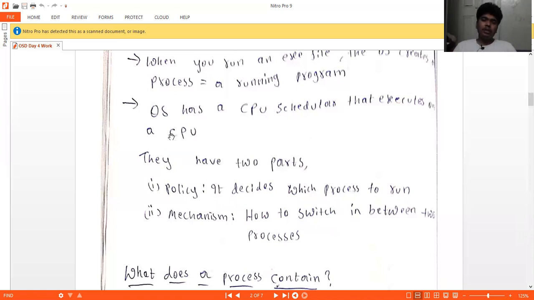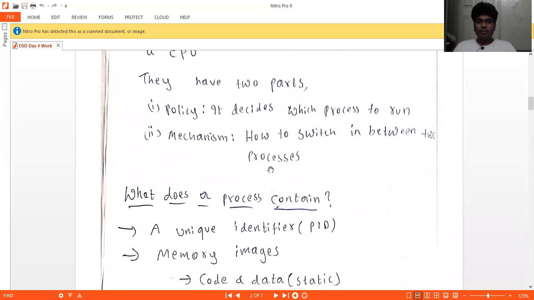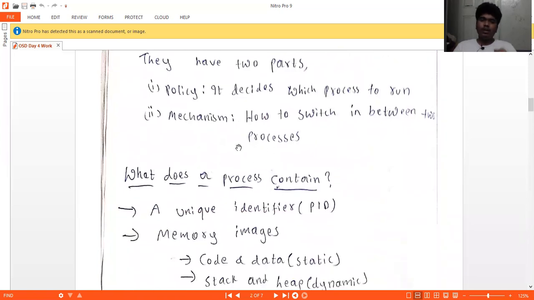The OS, as a CPU scheduler, has two parts: a policy and a mechanism. The policy is nothing but it checks the priority. The priority of a program to run in an operating system is this policy. The thing which should run first will be first, second will be second, and third will be third.